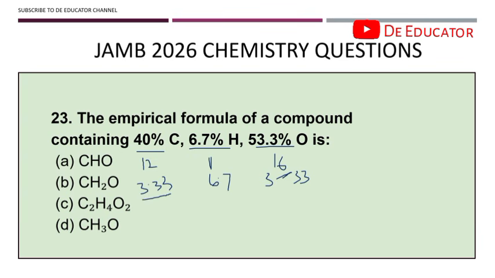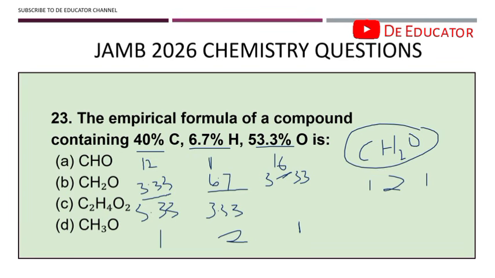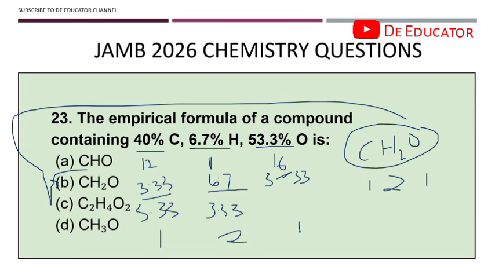So 3.33 divided by 3.33 gives 1. 6.7 divided by 3.33 gives 2, and this is going to be 1, which means that C, H, O are combining in the ratio 1:2:1, which means that this is going to be the formula. So this corresponds with B, CH2O.